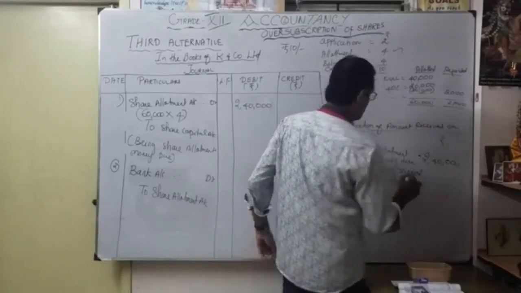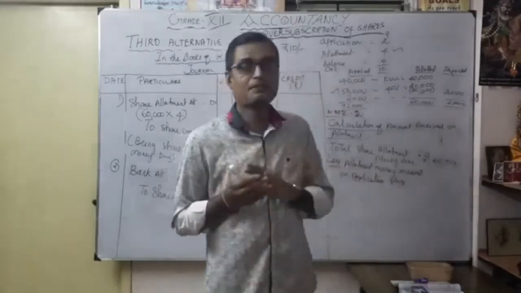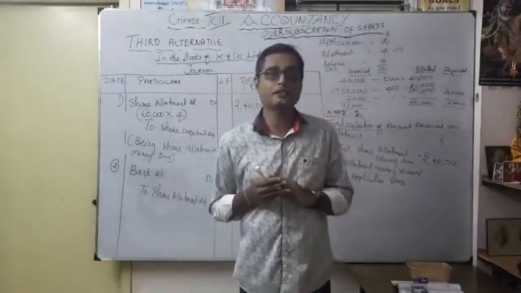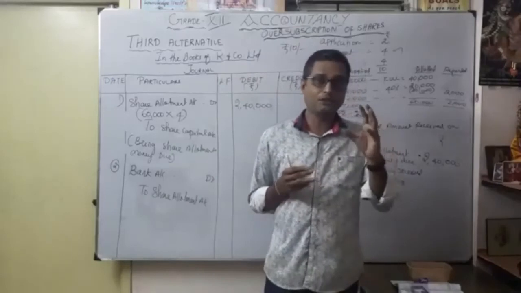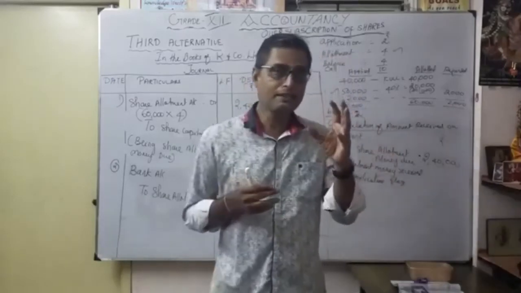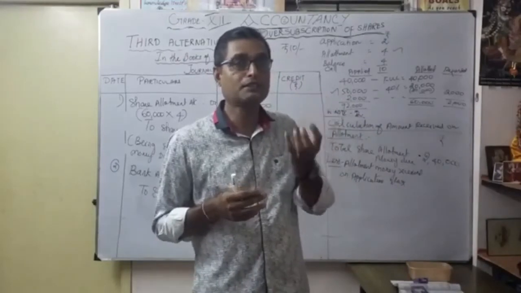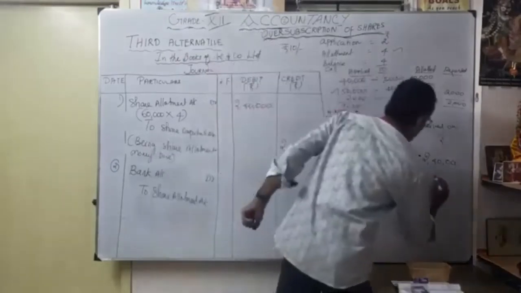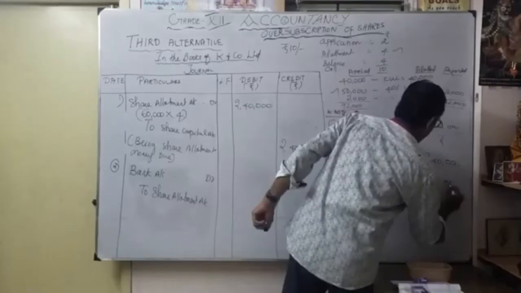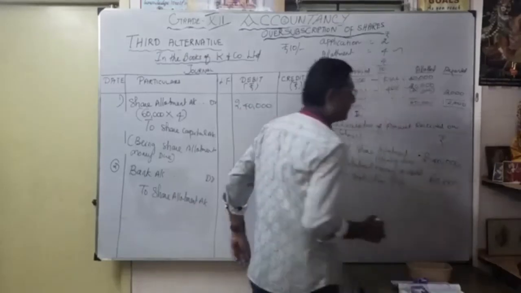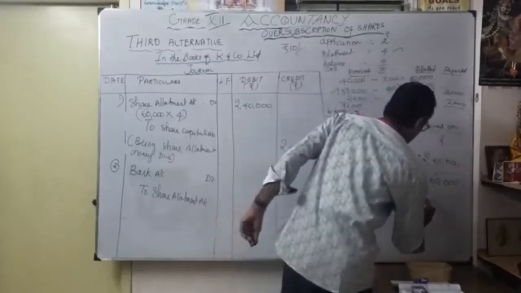The 1,84,000 in the first entry, bank account debit to share application money, we already got some portion of share allotment. How much? We are going to adjust 60,000. The 60,000 I am going to reduce now. Already we got it. Now what is the balance? 1,80,000.